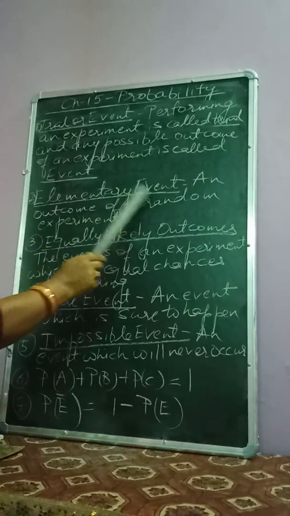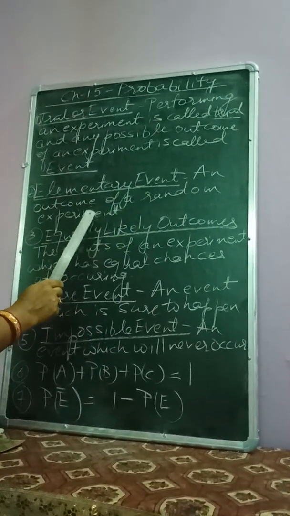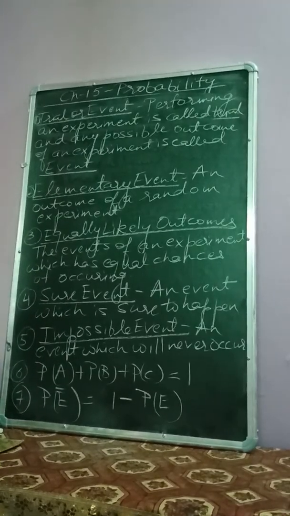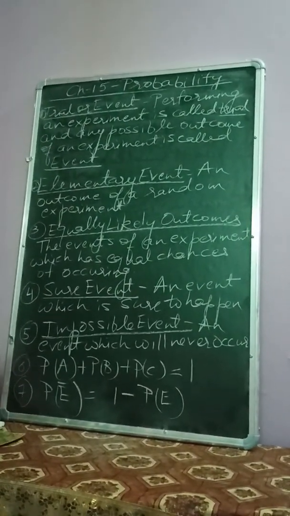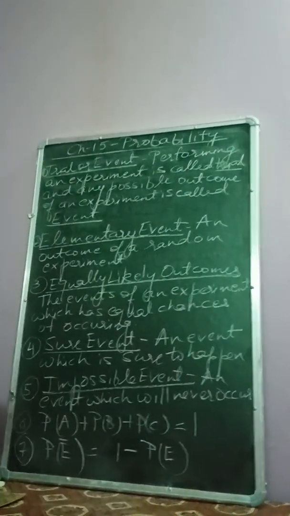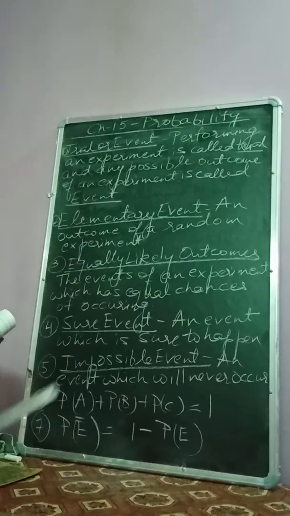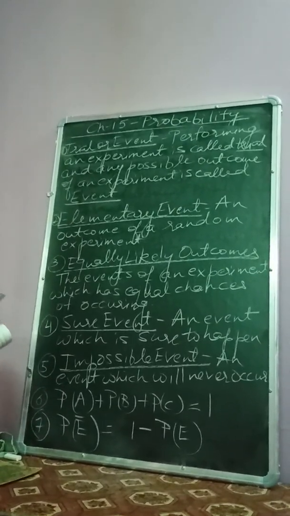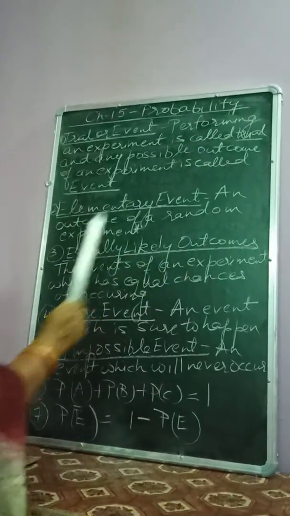Now, elementary event. An outcome of a random experiment is called an elementary event. For example, if we consider the case of tossing of a coin, then getting a head or getting a tail are called the elementary events. Then the next definition is equally likely outcomes.